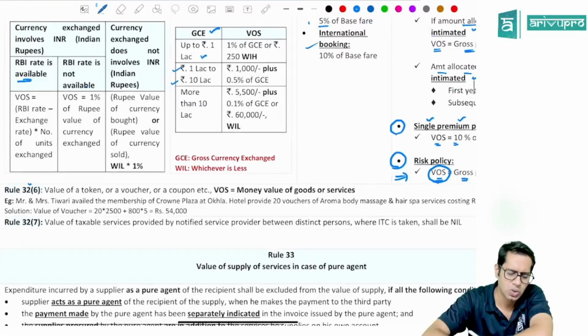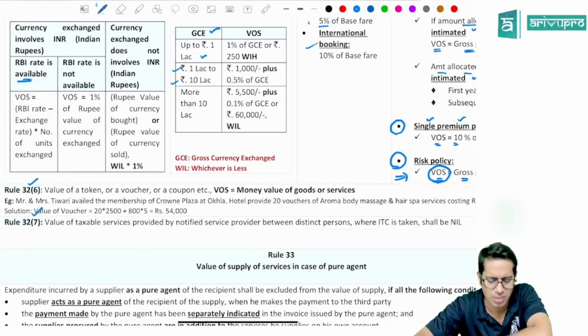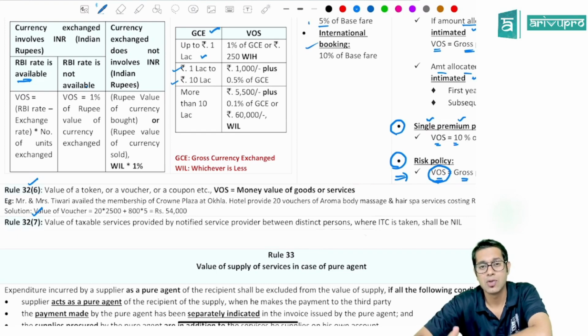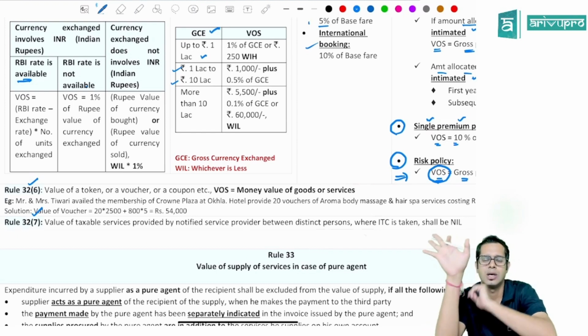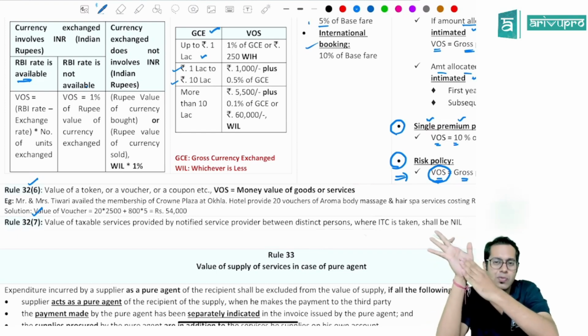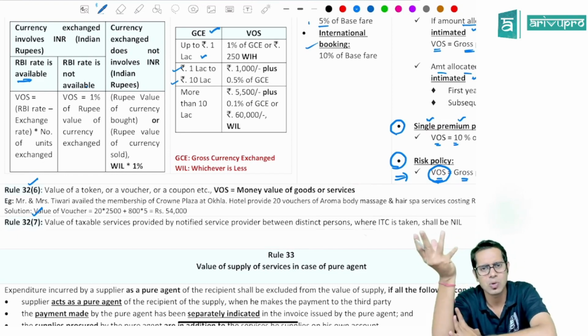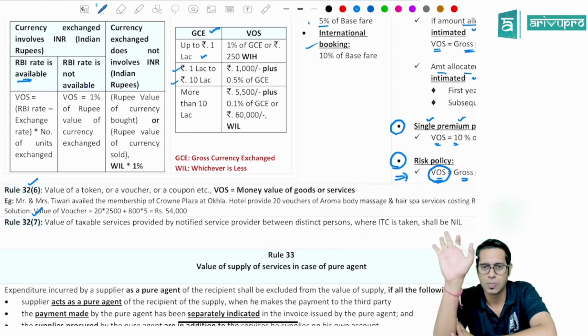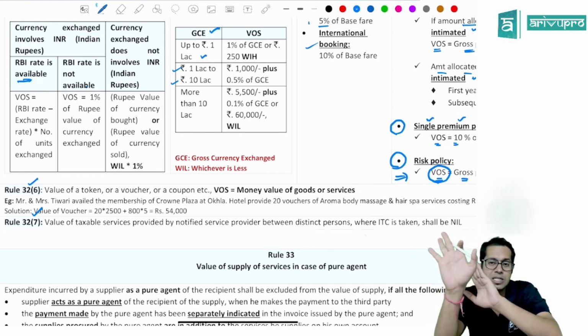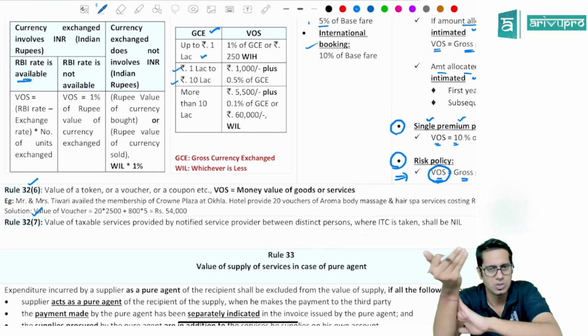Rule number 32.6 and 32.7 are not relevant from the exam point of view. 32.6 talks about what is the value for a token. For example, you have got a gift voucher. What is the value of this gift voucher? The value of this gift voucher is the amount of goods which you can purchase by using this gift voucher. See, basically, a gift voucher is a paper only. So what will be the value of that paper? Lawmakers are telling if the gift voucher is worth rupees 1,000, meaning if you can purchase products worth rupees 1,000 using this gift voucher, then the value of this gift voucher is 1,000 rupees.